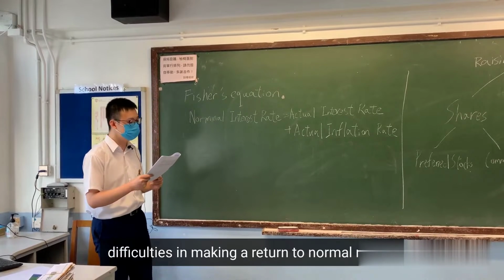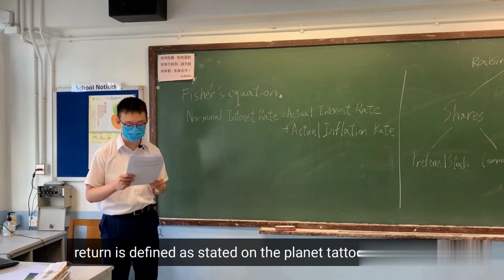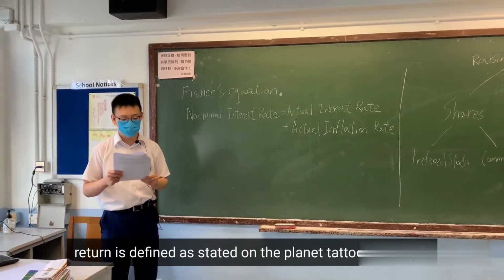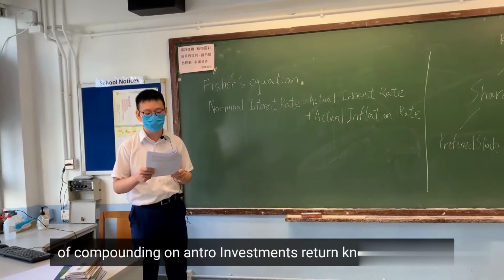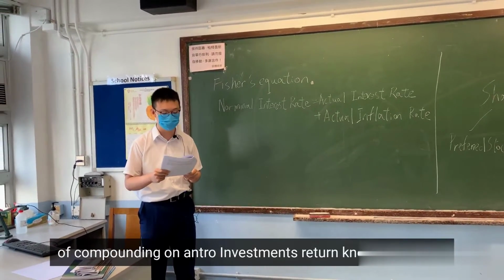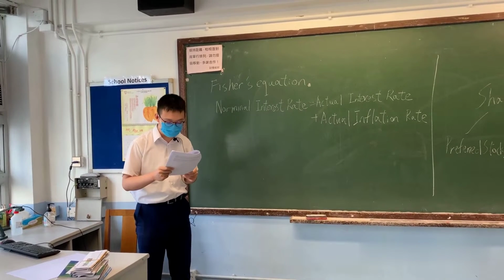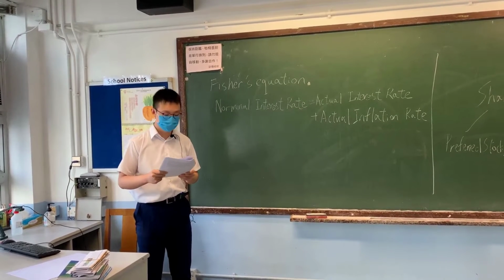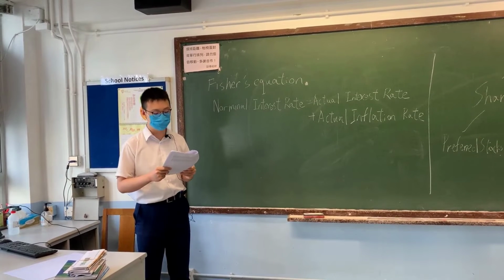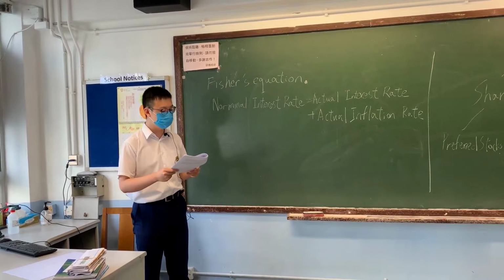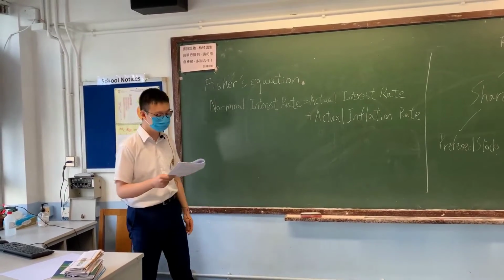In another sense, the nominal rate of return is defined as the rate of interest stated on the financial instruments, while the effective rate of return reflects the effect of the frequency of compounding on actual investment return. Knowing that the more frequently interest is compounded, the larger the final amount will be, we should therefore always consider the effective rate of return rather than the nominal rate of return when comparing benefits.